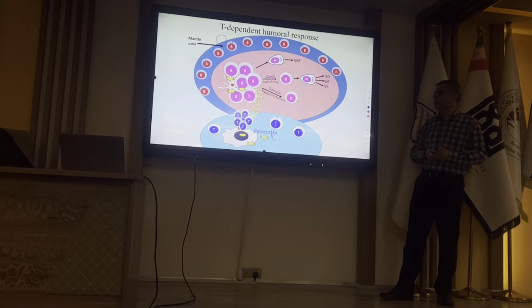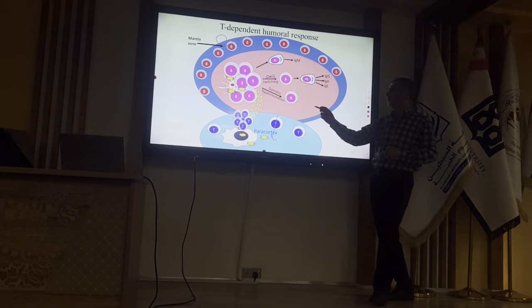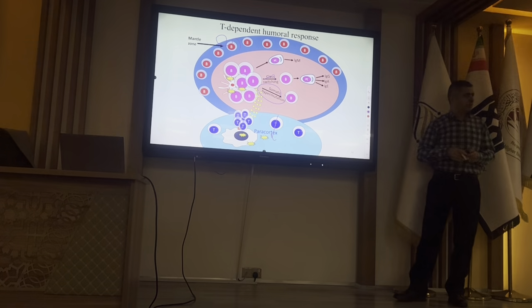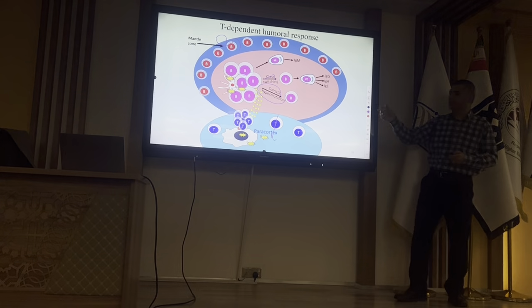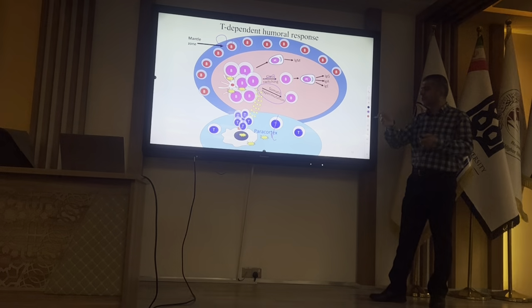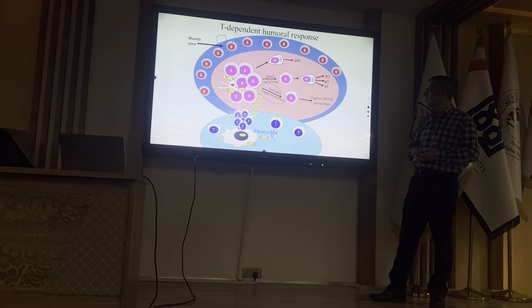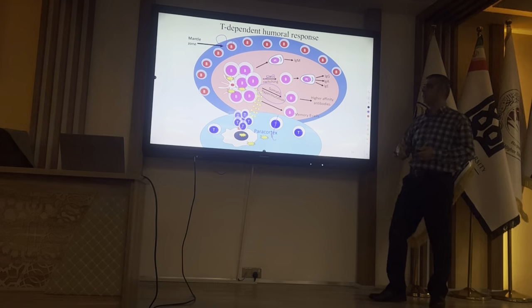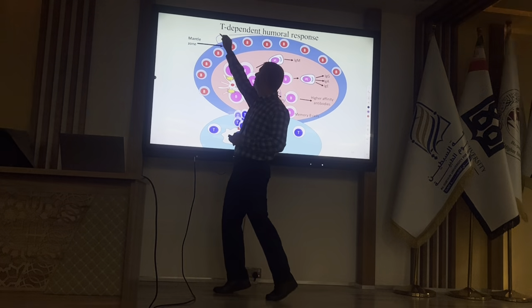We will have somatic hypermutation, which is made to increase the affinity of the antibody. Okay? It's another name for affinity maturation. I'm not going into the details. So we will have higher affinity antibody and some memory B cells if the antigen is T dependent.